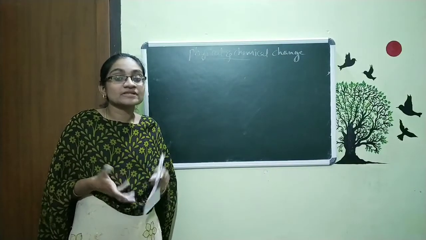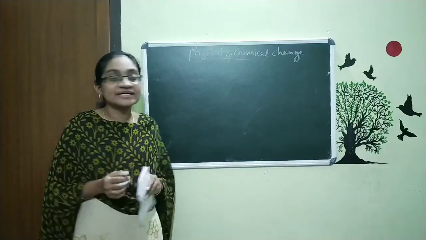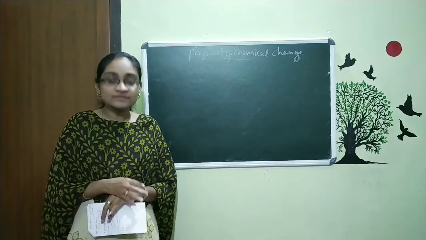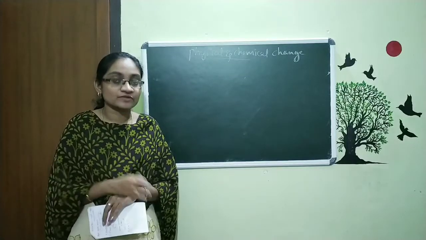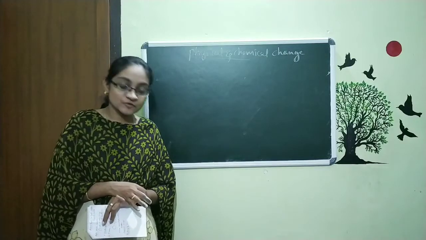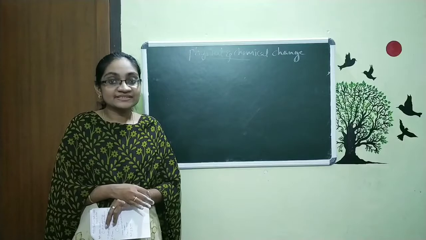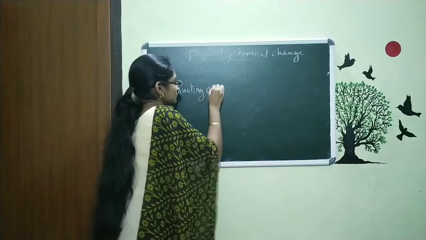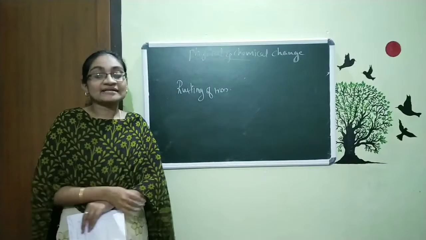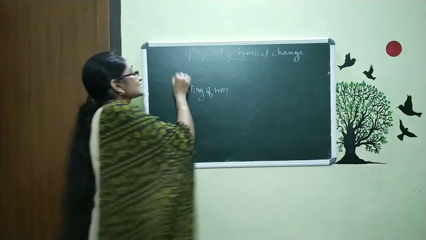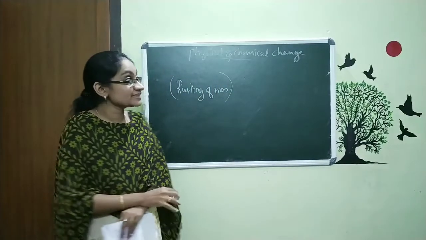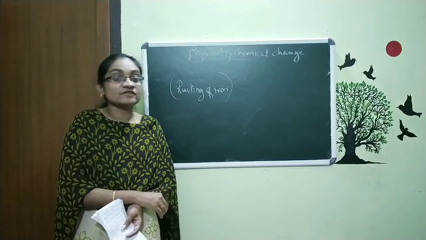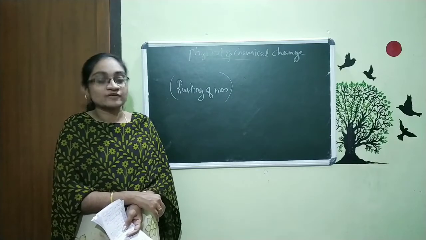Today we discussed about the chemical change. That means the definition of chemical change, and also we studied some of the experiments related to this chemical change. So now you want to read your textbook 3-4 times and also complete your note. So it's enough for today, and in the next class we will discuss about the rusting of iron. That is the topic that is left in this chapter. So we will discuss the rusting of iron, and also we will discuss what are the changes that occur within a chemical change. These are the topics that we will discuss in our next class. It's enough for today. We will meet in the next class.